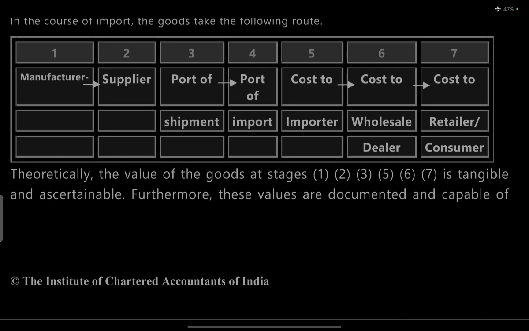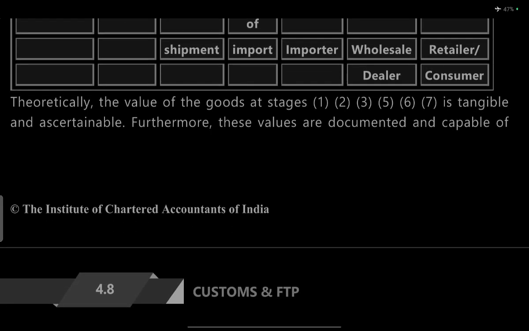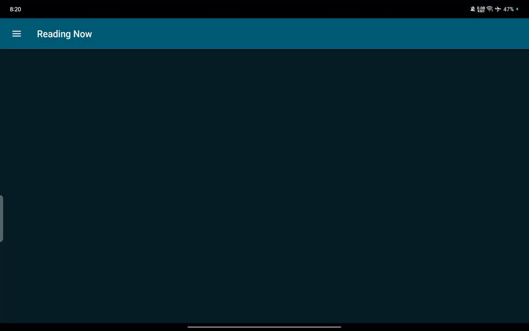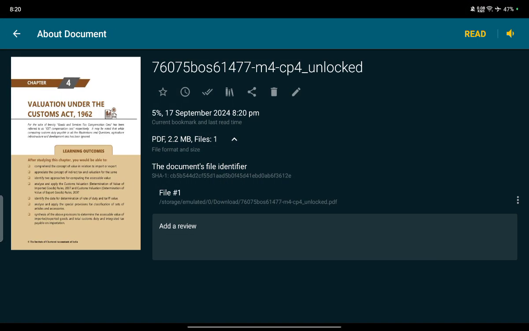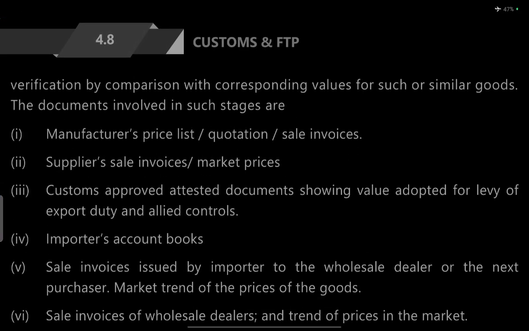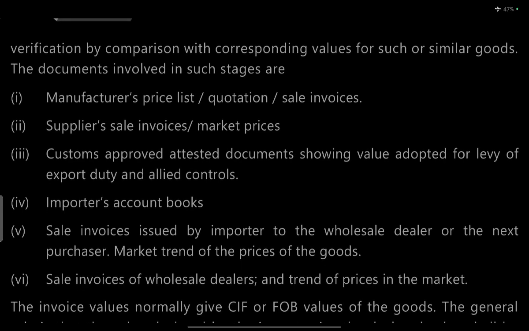Theoretically, the value of goods at stages 1, 2, 3 and 5, namely cost to importer, cost to wholesaler, and cost to retail, is tangible and ascertainable. Furthermore, the value on the document is capable of verification by comparison of corresponding values and sources for similar goods.